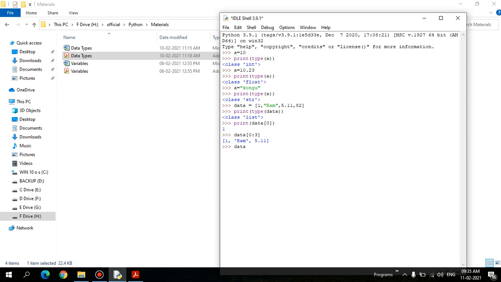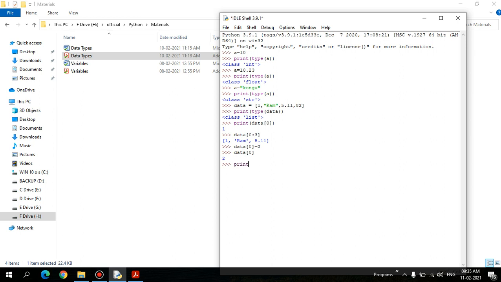It is also permitted to change the values of the list. So let's take data of 0 equal to 2. It is permitted, and if you try to print data of 0 directly, it will print 2.